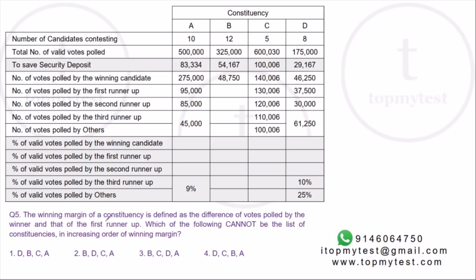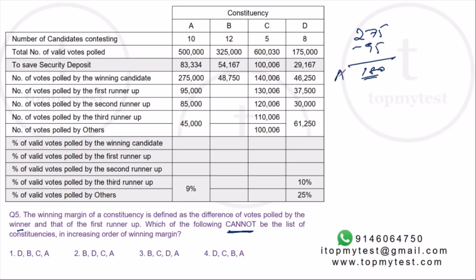Question number 5, it says the winning margin of a constituency is defined as the difference of votes polled by the winner and that of the first runner-up. Which of the following cannot be the list of constituencies in the increasing order of the winning margin? Okay, so now we know for A, the winning margin will be 2,75,000 minus 95, so 275 minus 95, which is 1,80,000.